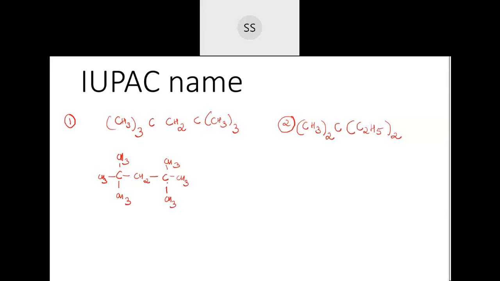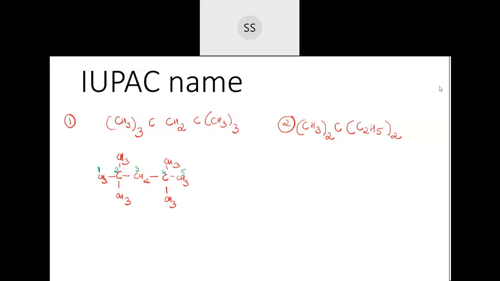Now the first rule of IUPAC is you need to select the longest possible chain. So here the longest possible chain can be this one. Straight you can go starting from this CH3, left to right or right to left. Or you can even take this chain in this way, then these two will come as a branch. Anyhow you can take, but see that you select the longest possible chain. I will number this now, taking from this side: 1, this will be second carbon, then 3, 4, and 5. So I have done the numbering.